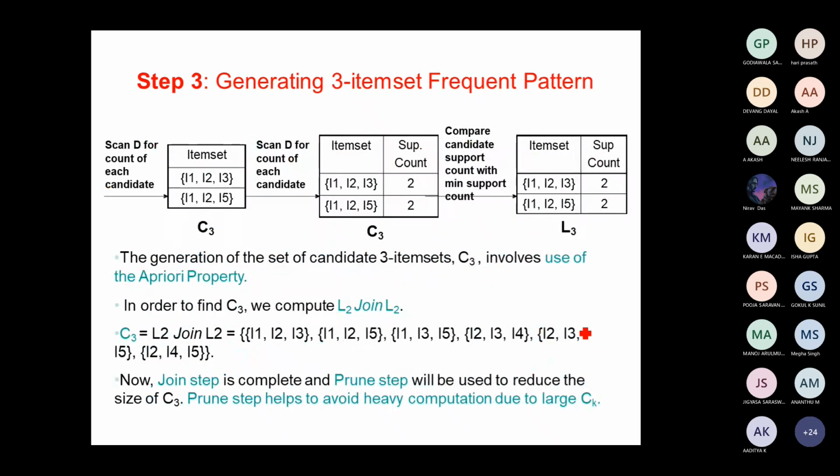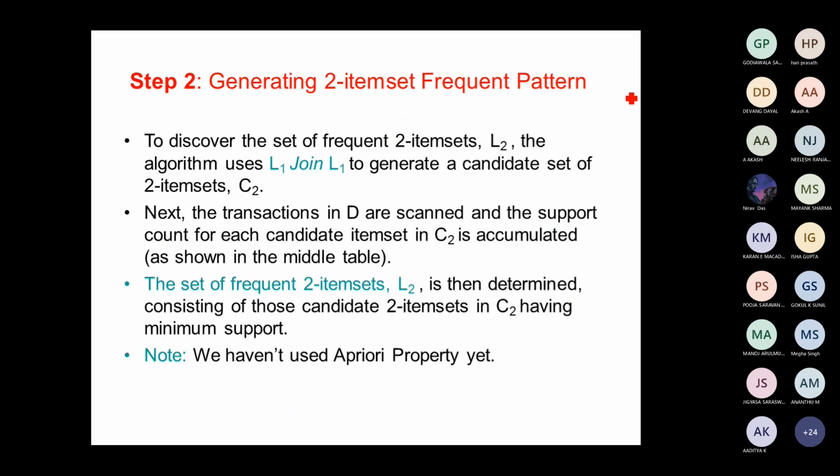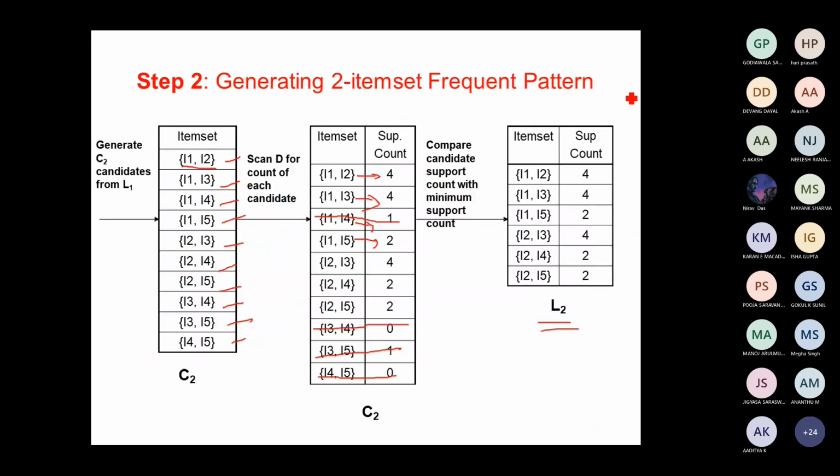Going to the 3 item set, you take the combination of 3 item sets which do exist in our item list. If you take all the combinations, I1, I2, I3, and then I1, I2, I5, and then I1, I2, I4, you take all the combinations. For certain combinations, there won't be such a combination of item sets identified in our table at all.